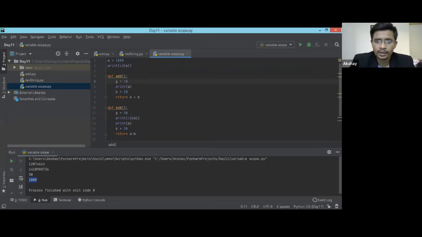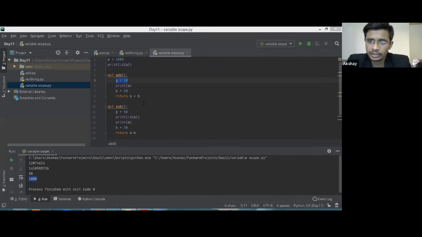If you want to use the same variable within the code multiple times, then you need to use this funda of creating a global variable as well as creating a local variable. That will help you do a lot of tasks very easily. So this is all about global and local variables. Let's move towards our next concept, which is